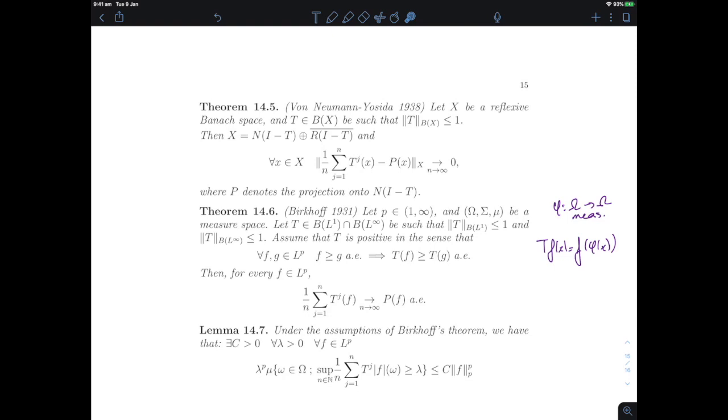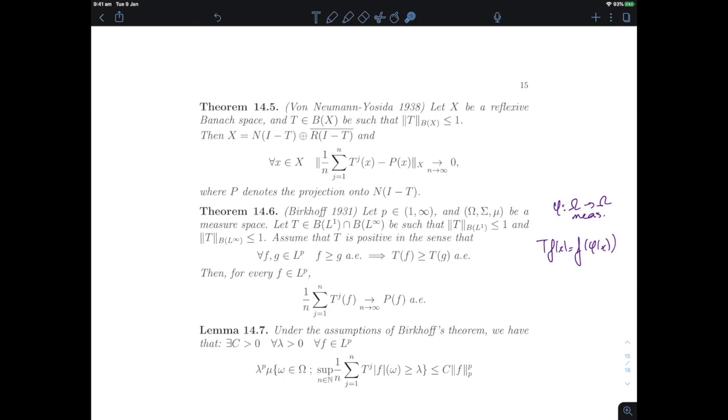The two fields are very closely connected, and this lemma tells us that when we look at the supremum of the quantity we want to converge, this supremum has good LP properties. So taking such a supremum here is what we call taking a maximal function. This particular one is called the ergodic maximal function associated with T. And what we are proving here, if you remember, is a weak type (p,p) inequality for that maximal function. So there's a general principle here that if you have good control on the supremum of the quantity you want to prove convergence for, you will be able to deduce convergence from appropriate control of suprema.